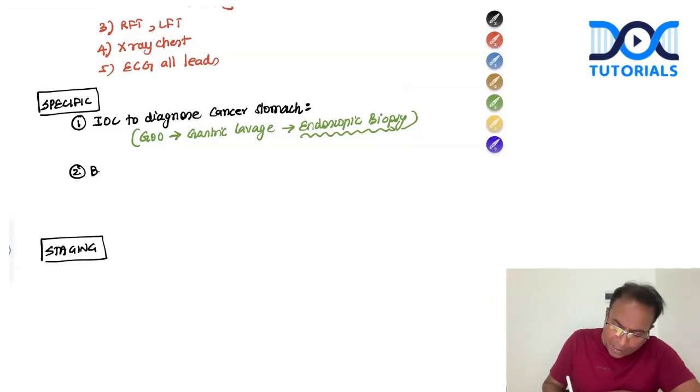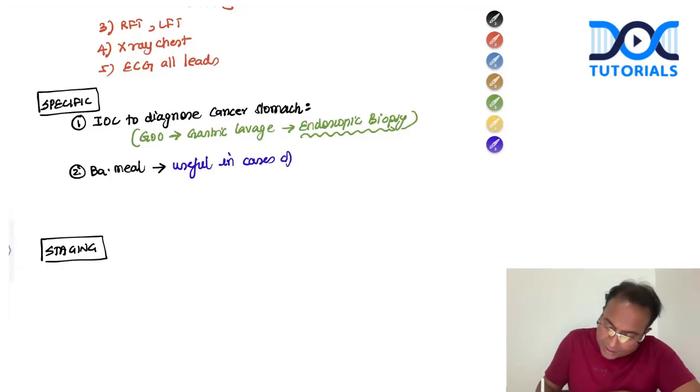So barium meal is now replaced by endoscopy. Barium meal is useful in cases of linitis plastica.